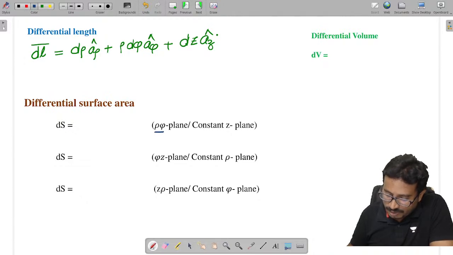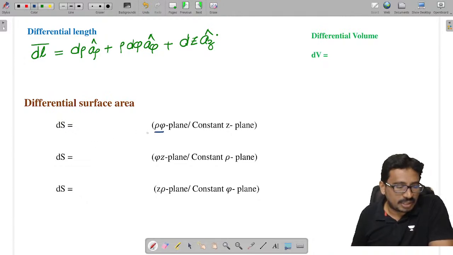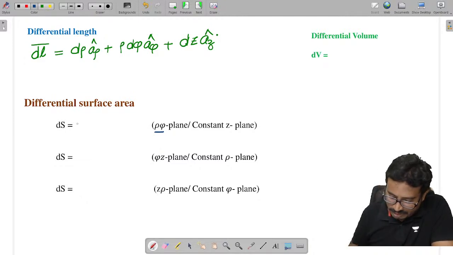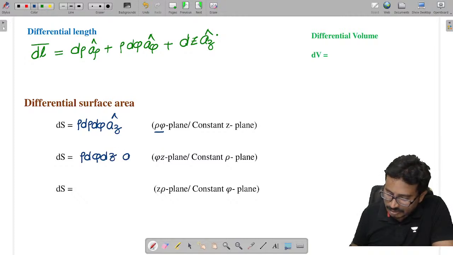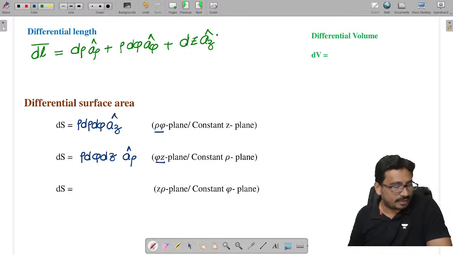Now let's talk about the differential surface area. In the rho phi plane, the change in length along the rho and phi directions gives rho, d rho and d phi, and the direction is az. The phi z plane is rho, d phi, dz, and the direction is a rho cap, perpendicular to the phi z plane.